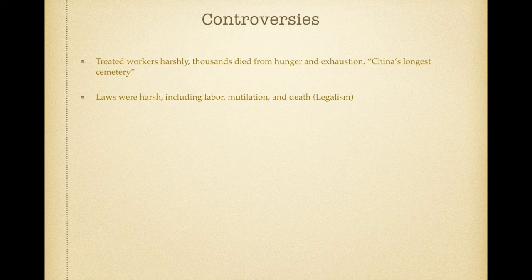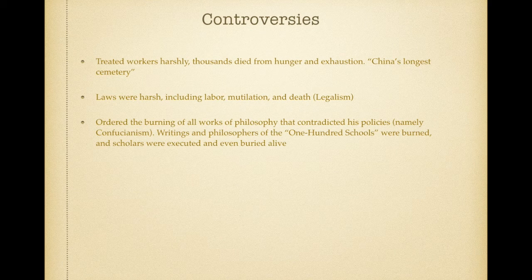The laws were really harsh, including forced labor, mutilation, and death. And this is what we call legalism. And legalism is really important, which we'll get to later. He also ordered the burning of all works of philosophy that contradicted his policies, namely Confucianism. The writings of the philosophers of the 100 schools were burned, mainly those of Confucius, and the scholars were executed and even buried alive. And the taxes were high, so many of the farmers could not afford the taxes, so they were really frustrated.